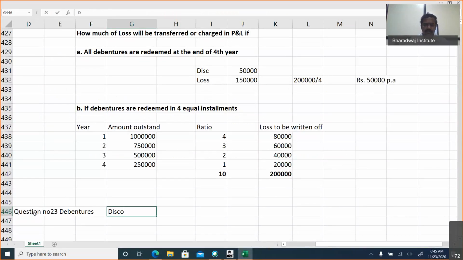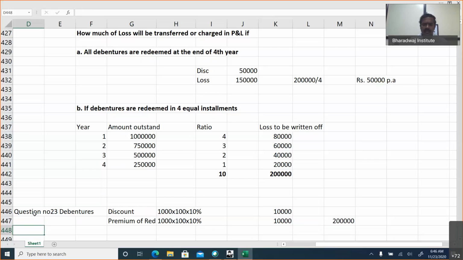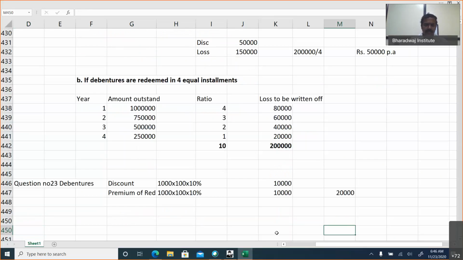What is the discount given? 1000 debentures into 100 rupees face value into 10%. What is the premium on redemption? Same. What is the total loss? 20,000. The total loss is 20,000.